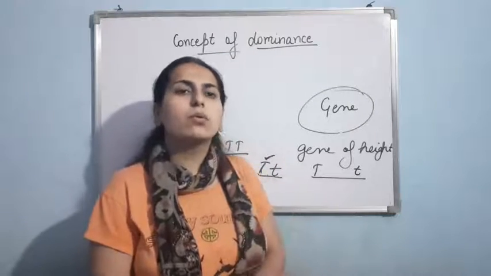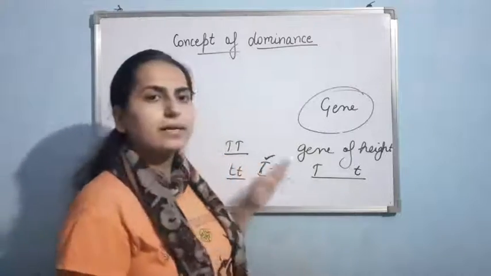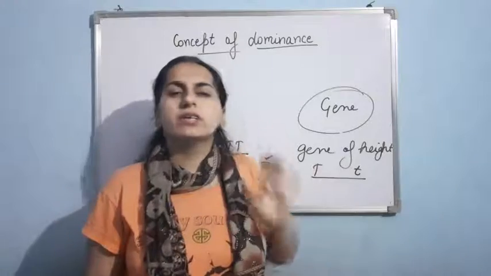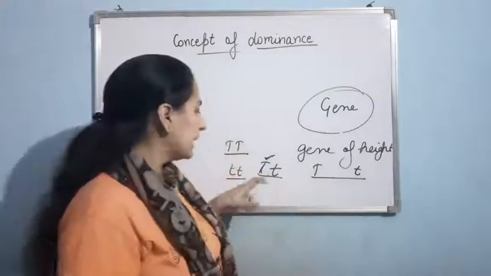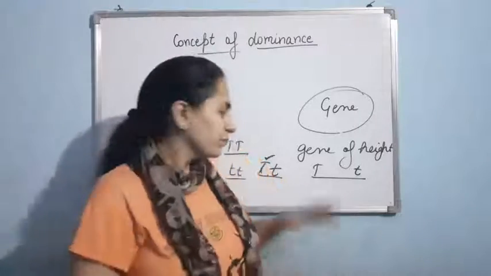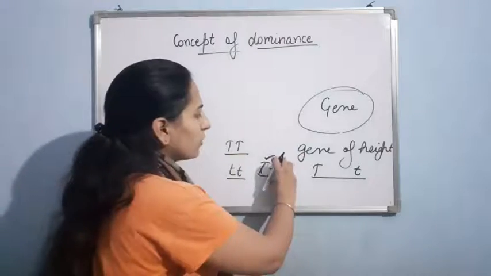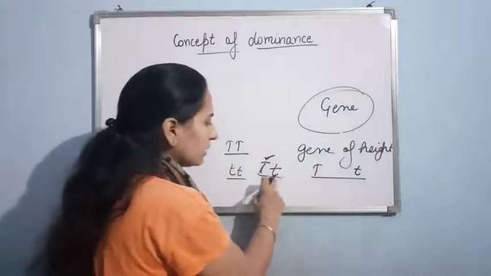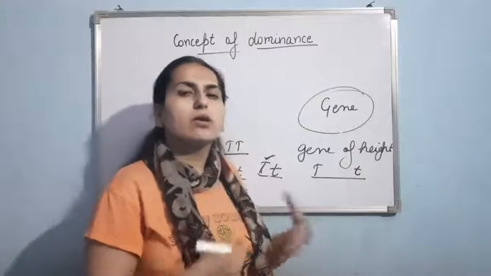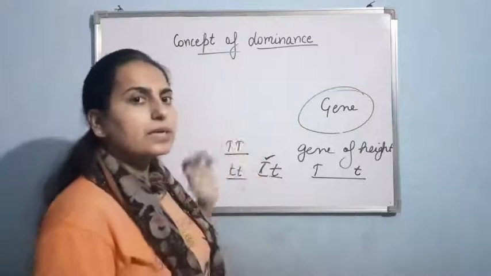Now, here comes the question. What is so special in this capital T that it is dominant? No doubt you know the definition of a dominant gene. A dominant allele is that allele which is able to express itself even in the presence of a recessive allele. And the recessive allele, that is small t, is not able to show its existence, it is not able to express itself if the dominant allele is present.